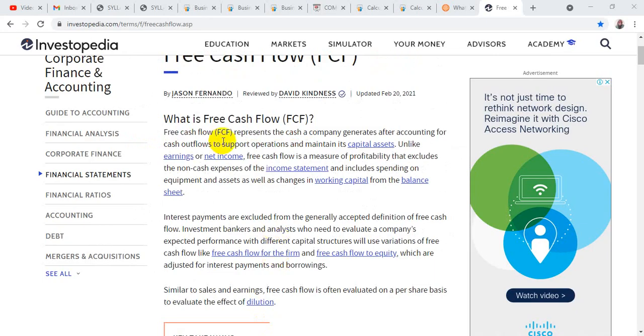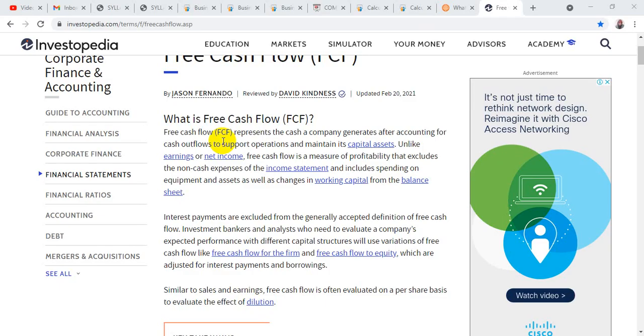So here, if you want me to give the clear definition of free cash flows, it represents the cash a company generates after accounting for cash outflows to support operations and maintain its capital assets. So it's nothing but the cash a company gets after accounting for cash outflows, after distributing the dividends or the interest that has to be given to outside parties, to support operations and maintain its capital assets, to maintain its current position of the business.